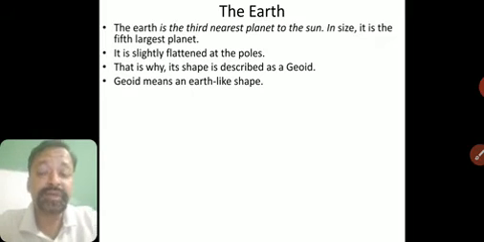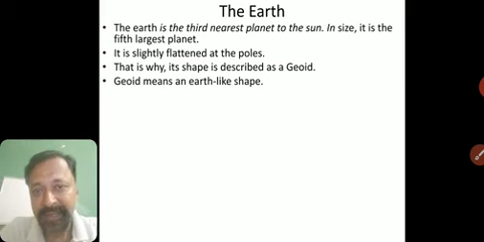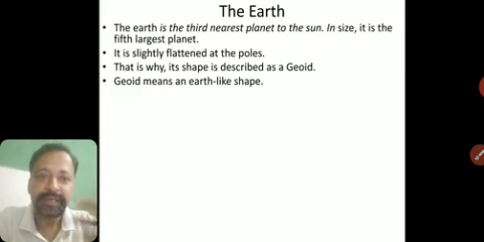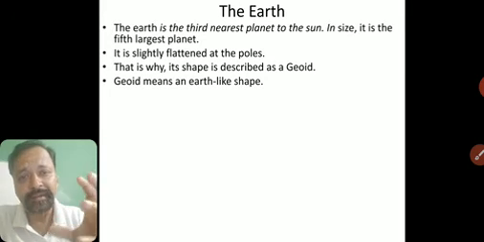We can say orange. What is the shape of an orange? An orange is geoid shaped because it's more like earth shaped, right? You cannot say that an orange is a sphere. It is geoid shaped because it's flattened. Sphere means totally like a ball.